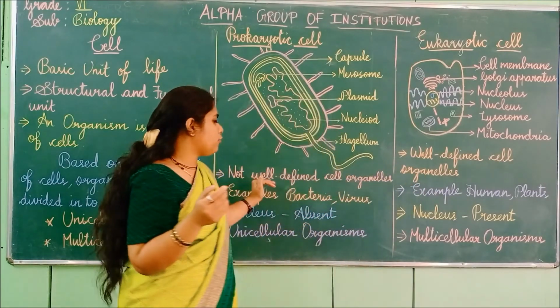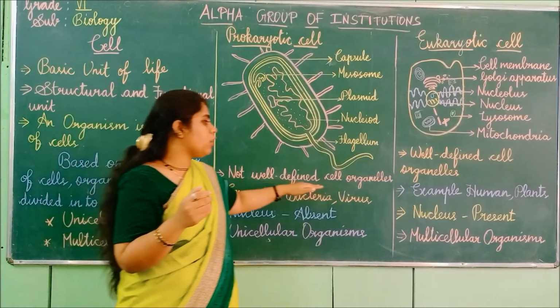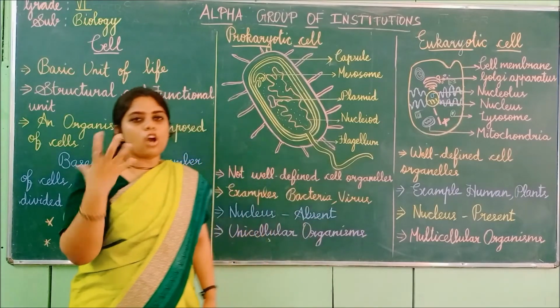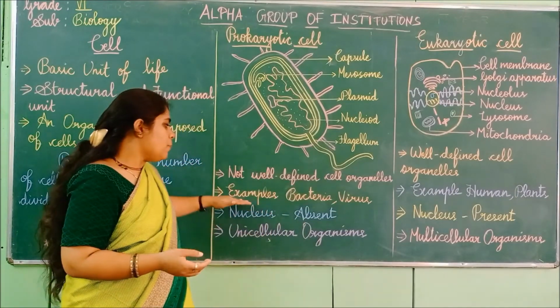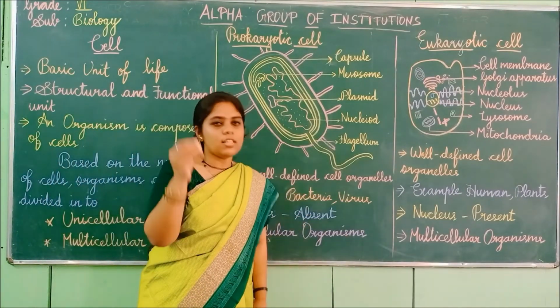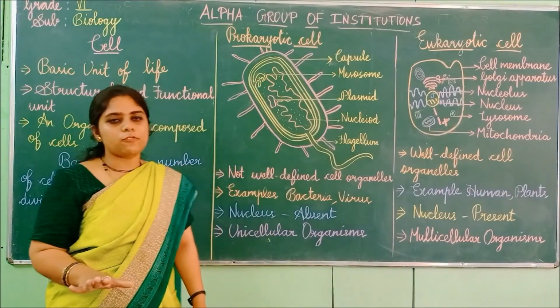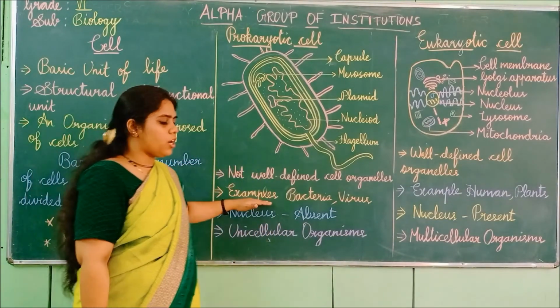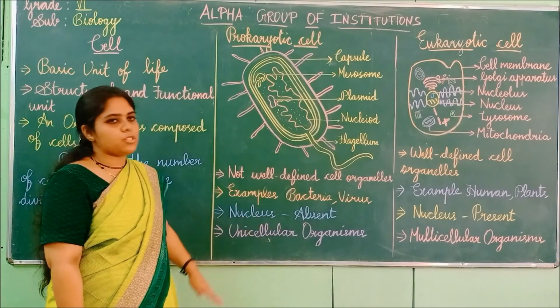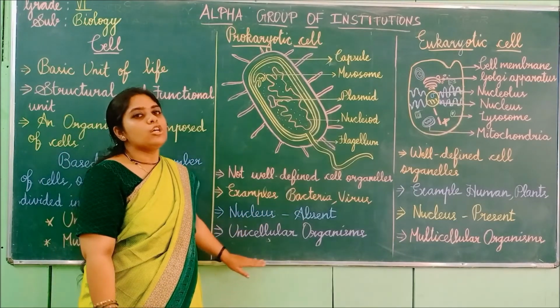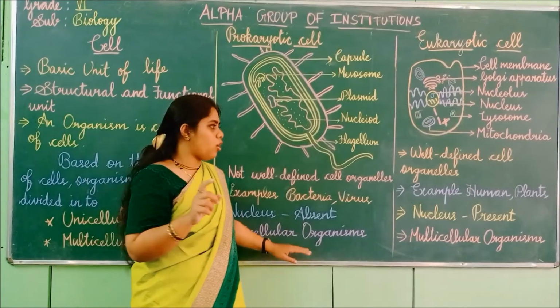Then coming to the differentiation, not well-defined cell organelles. That is not well defined. It is very simple. Example, bacteria and virus. This type of cell will be present only in lower organisms. Nucleus is absent. It will be present only in unicellular, single-celled organisms.